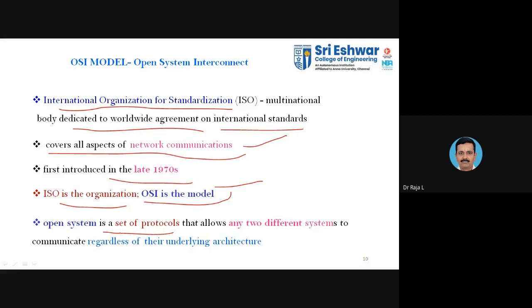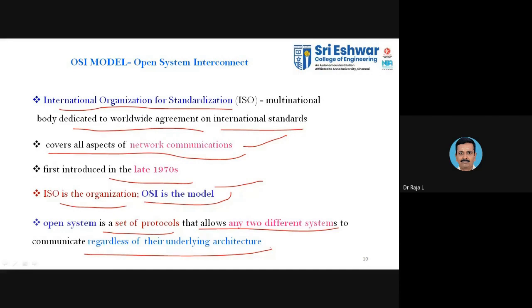Okay, so in an open system, we have a set of protocols that allows any two different systems to communicate regardless of the underlying architecture. Say you segregate into two entities, entity A and entity B. Entity A has different layers, entity B has different layers.